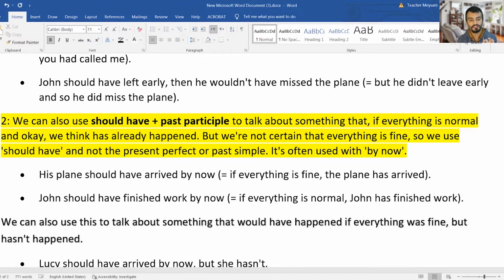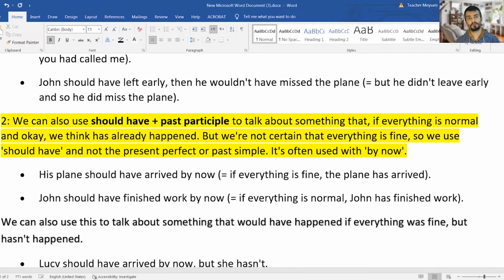So we use should have and not the present perfect or past simple. We don't use present perfect. It's often used with by now. So this is another form. Imagine like that.